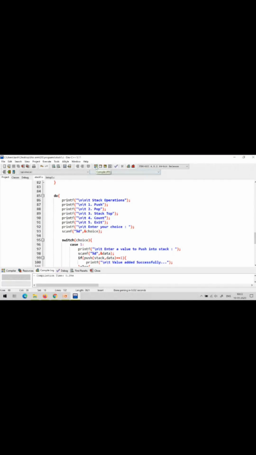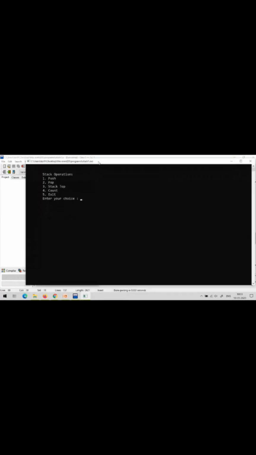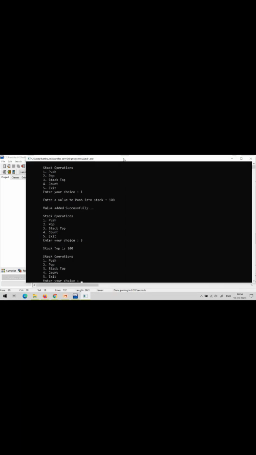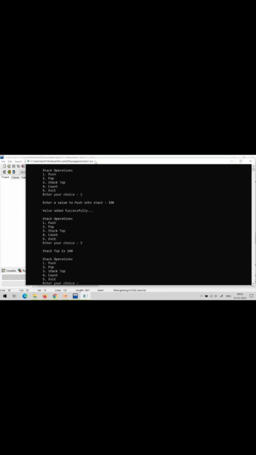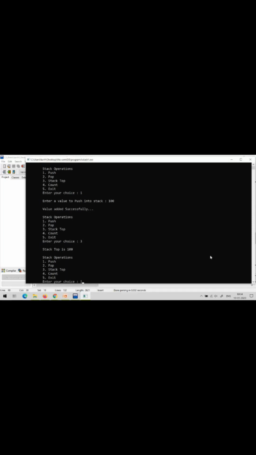Let us check the execution. Now see here the first operation. Let us first insert 100. Now the value was added successfully. Now if you check option 3, that is stack top, in the stack top 100 is available. Now, one more value I am inserting, 200.